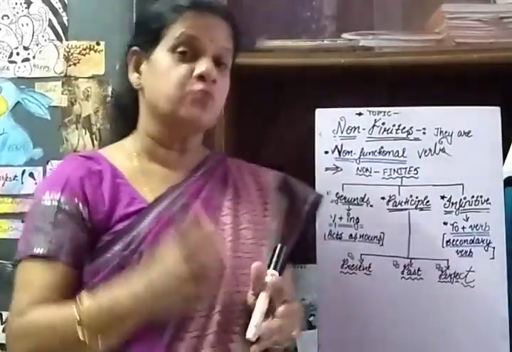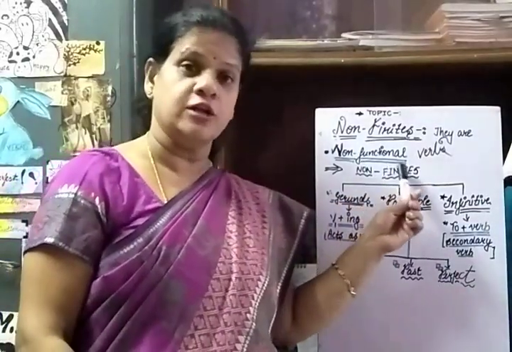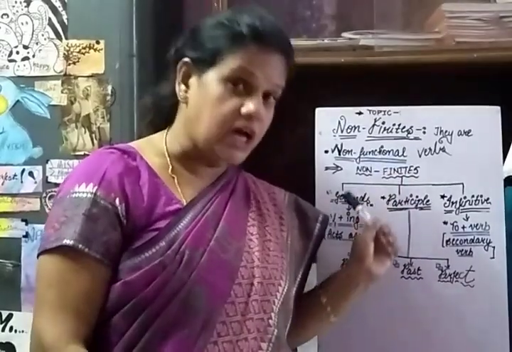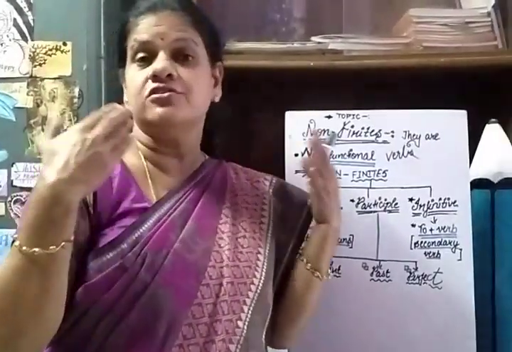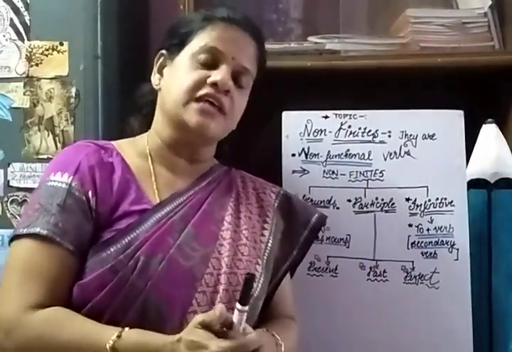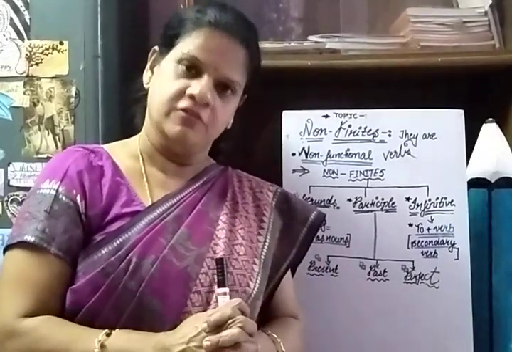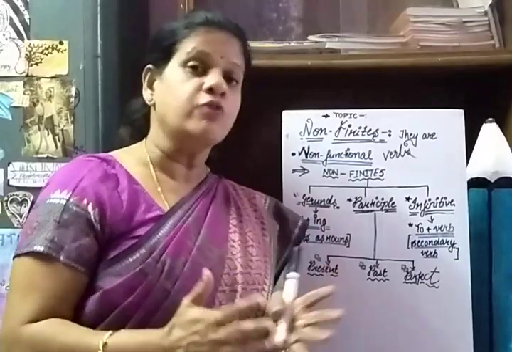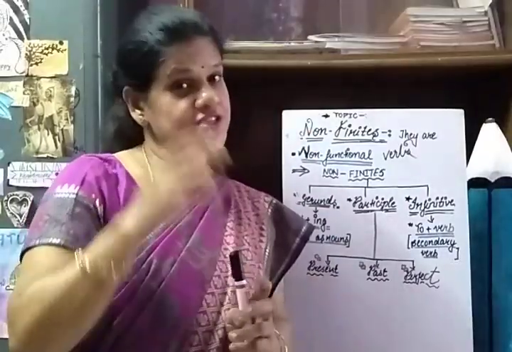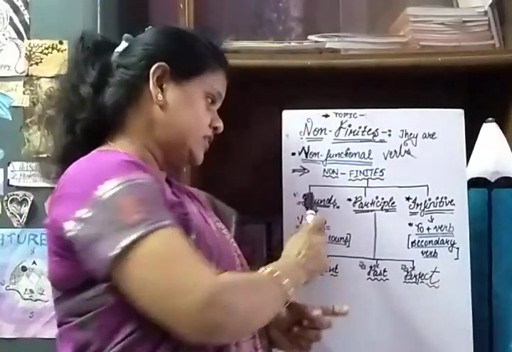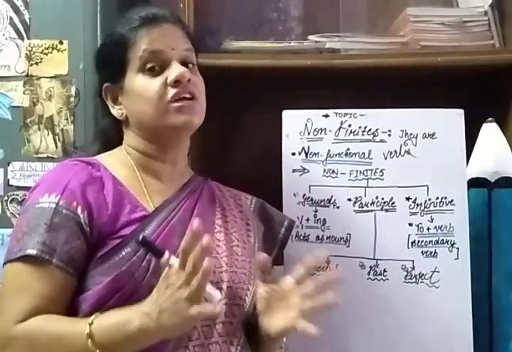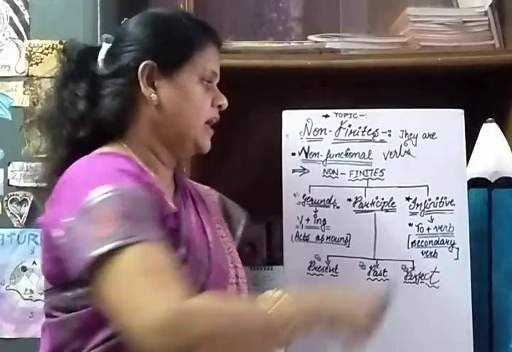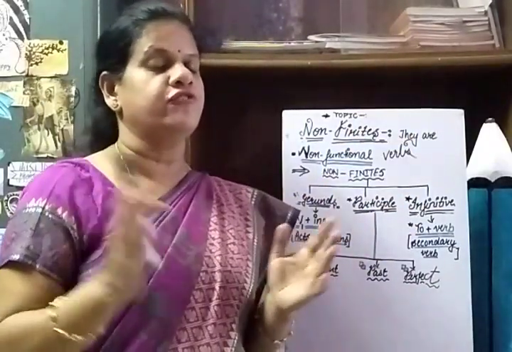So non-finite verbs, as I told you, are non-functional verbs. That means it is acting either as a noun, or as an adjective, or as a secondary verb. Okay, so according to this definition, this non-finite can be divided, friends, into three types. The first type of non-finite is gerund, the second type is participle, and the third type is infinitive.